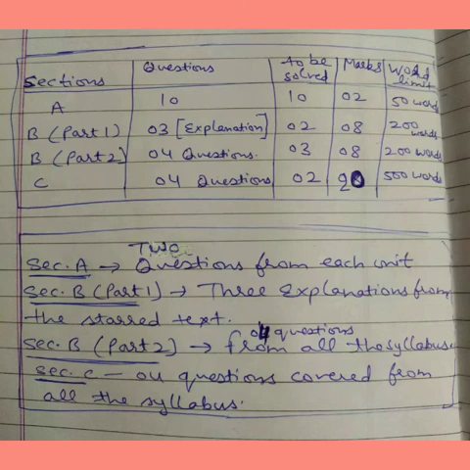In section A, 2 questions from each unit will be asked. In section B, part 1, 3 explanations from the starred texts. In section B, part 2, 4 questions from all the syllabus. And in section C, 4 questions will be covered from all the syllabus. So this is the examination pattern and the evaluation scheme of the paper MA Final English 8th B Women's Writing.